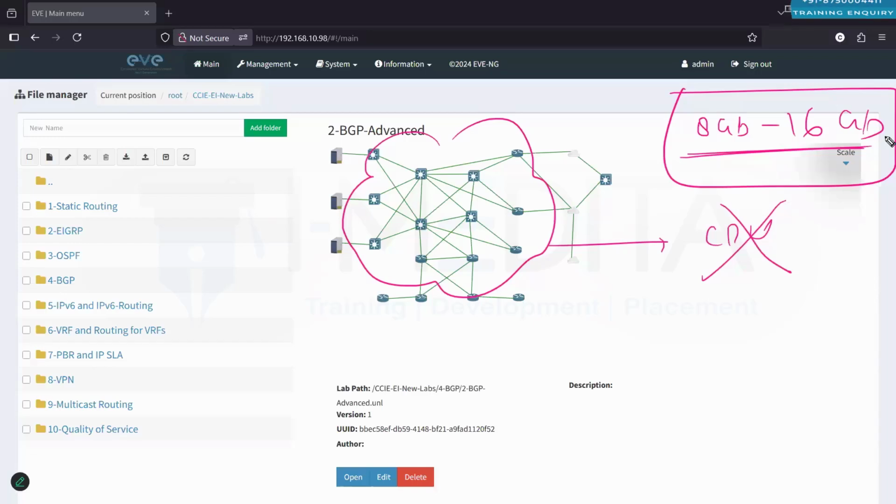You will not be able to practice things like SD-WAN and SDA. This is purely from the routing point of view.